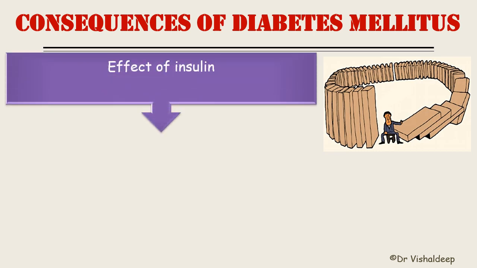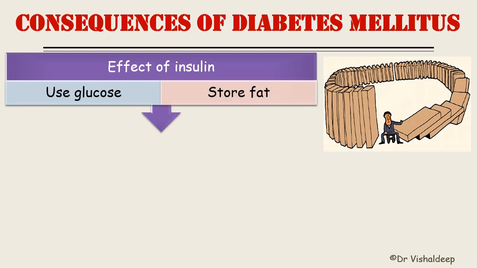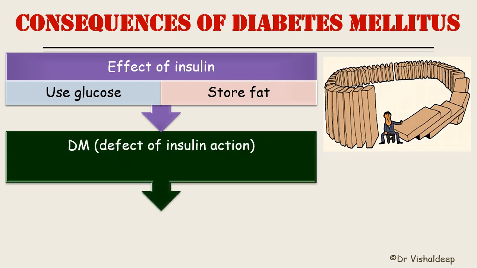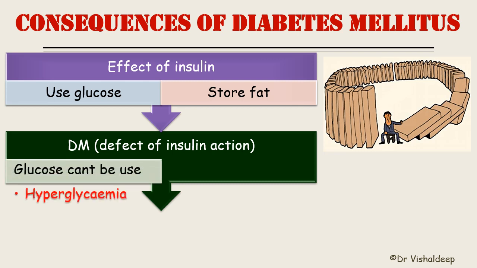So first thing first, the effect of the insulin. What does insulin actually do? Insulin causes use of the glucose. It utilizes the glucose and is a fat sparer. It stores the fat. So in diabetes mellitus, there is a deficiency of the insulin, so the action of the insulin will not take place. So instead of using the glucose, there is an increased glucose that cannot be used. There is an increased amount of glucose in the circulation. The condition is known as hyperglycemia.